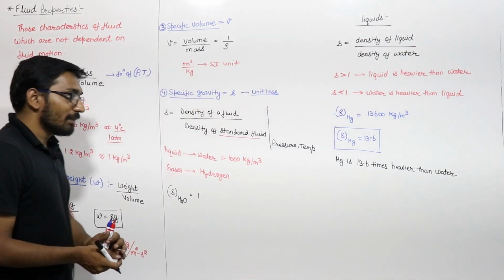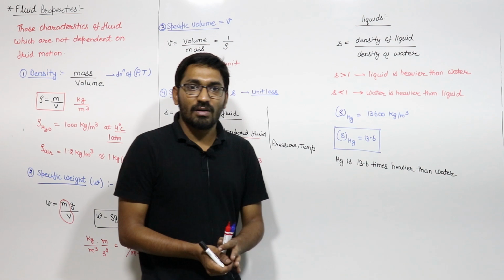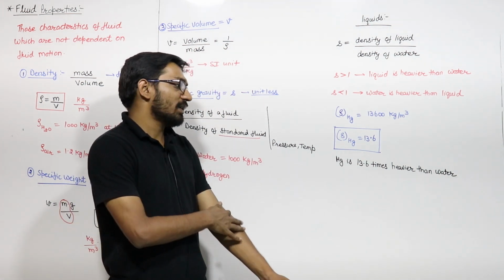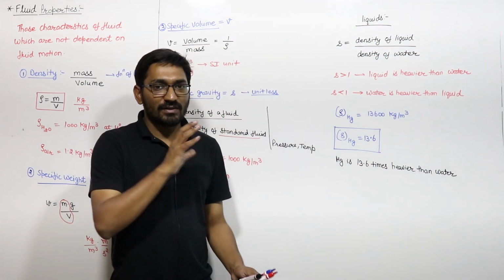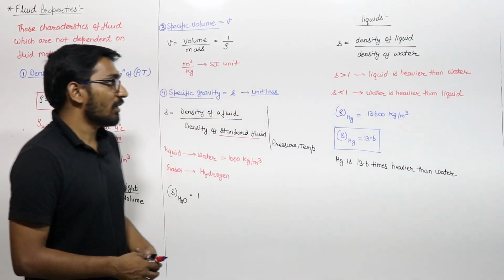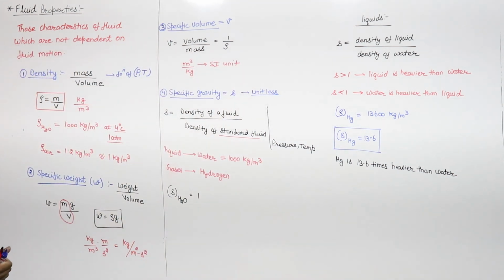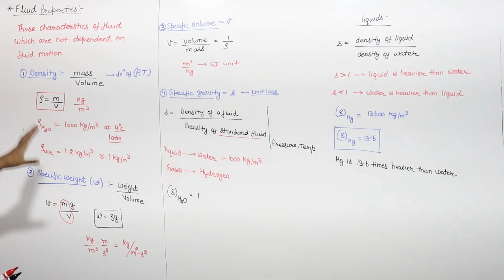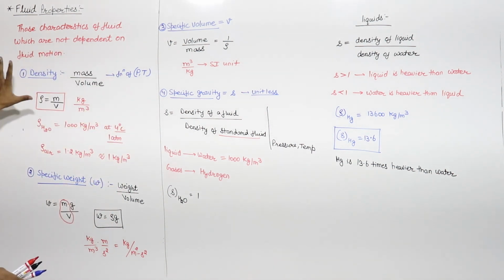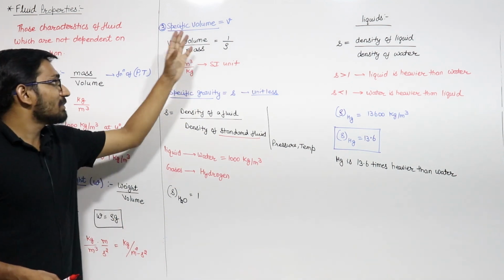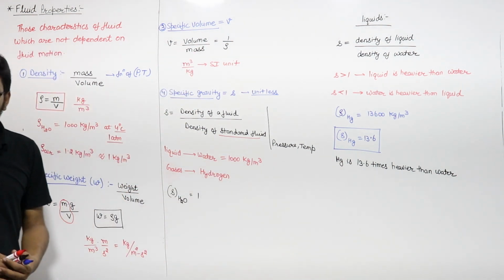Right? You have to remember the specific gravity of mercury, because in some of the questions they will not give the density of mercury. This is a very common fluid which you come across in the numericals. So you remember the density of the mercury, that is 13600 kg per meter cube. So these are the basic 4 properties of the fluid: density, specific weight, specific volume and specific gravity.